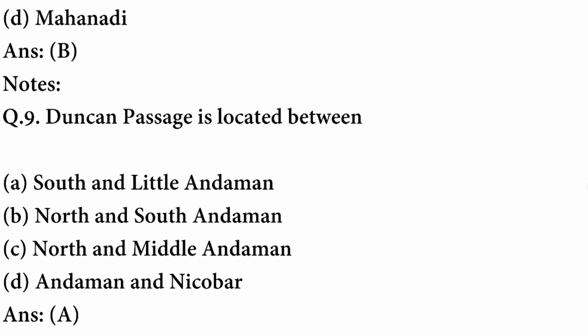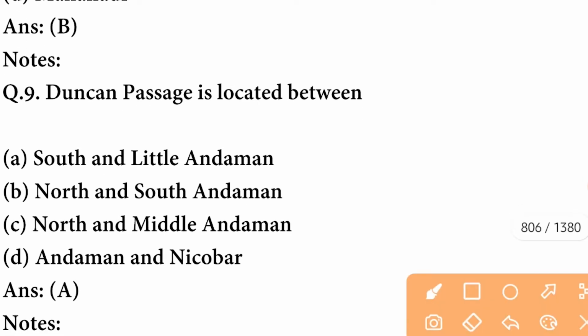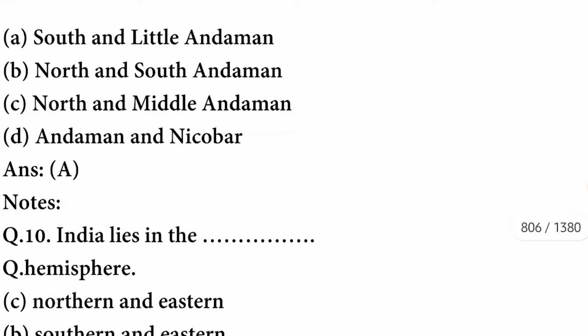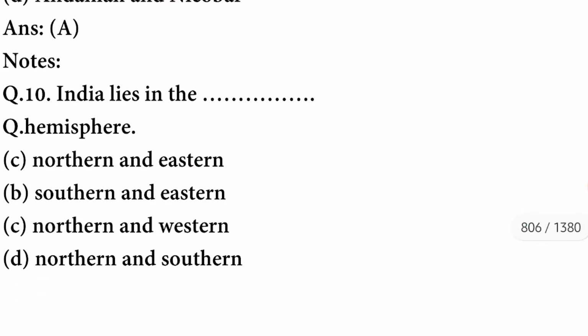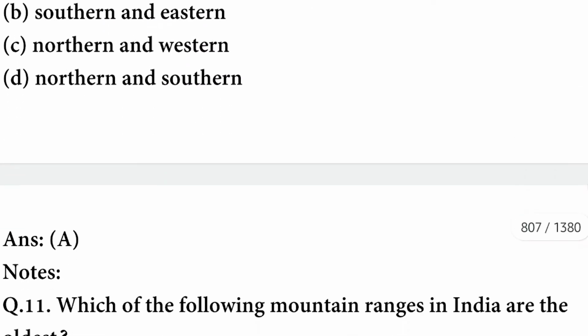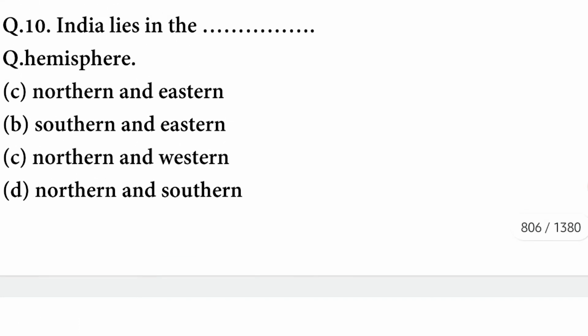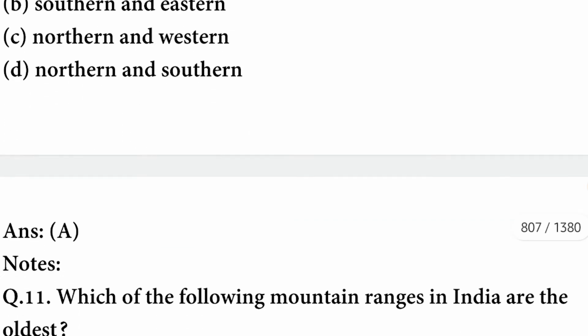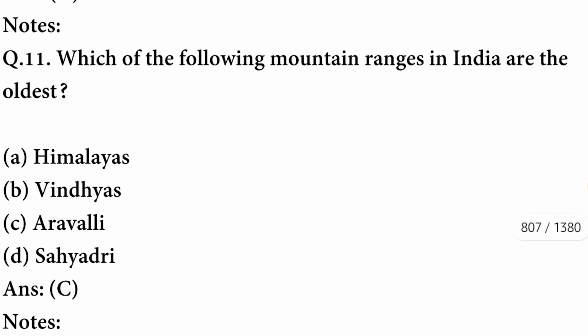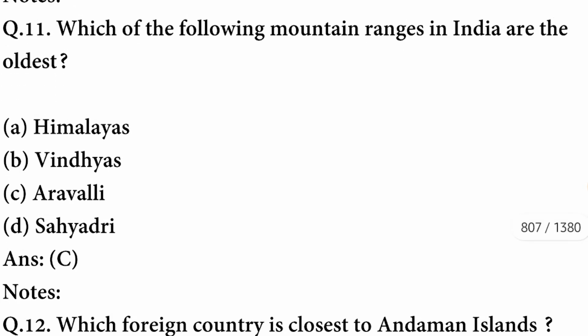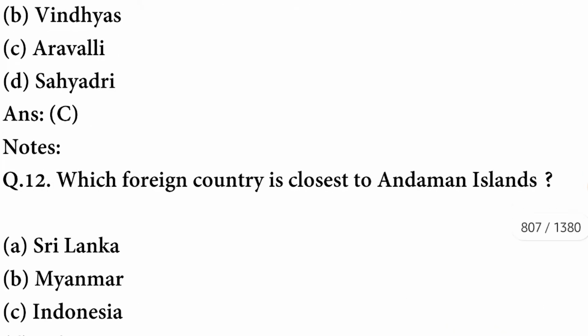Duncan Passage is located between South and Little Andaman. A option is correct. India lies in the northern and eastern hemisphere. A option is correct. Which of the following mountain ranges in India are the oldest? The mountain range is Aravali, that is the oldest mountain range.